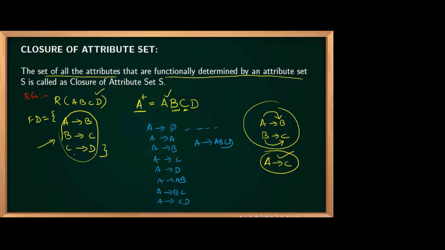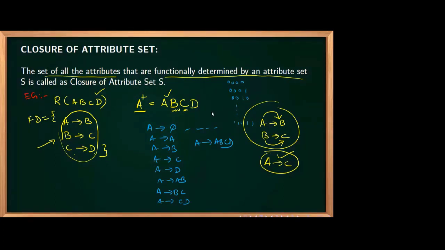A closure contains A, B, C, D. How many functional dependencies will be there? Can you tell the number? You can relate it to our digital electronics, 0, 0, 0, 0 up to 1, 1, 1, 1, that much will come. If a 1 comes anywhere, that attribute will be there.